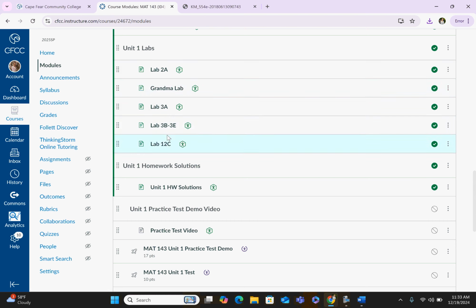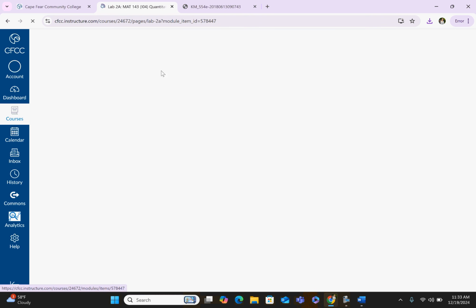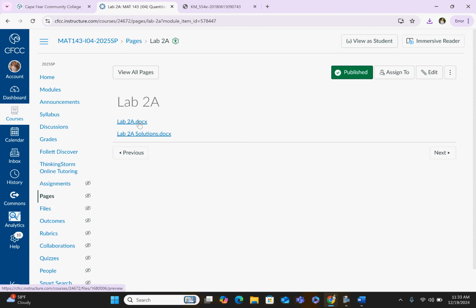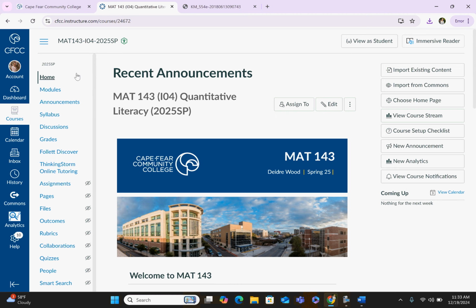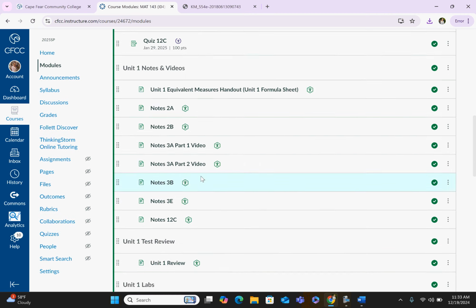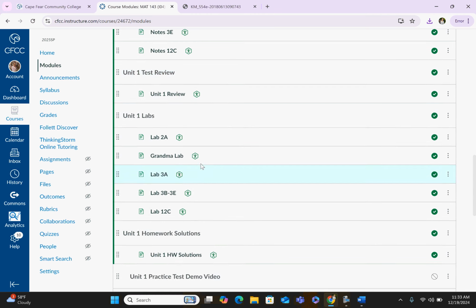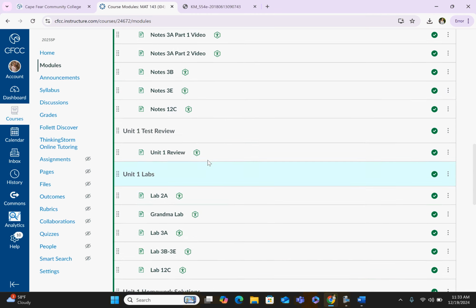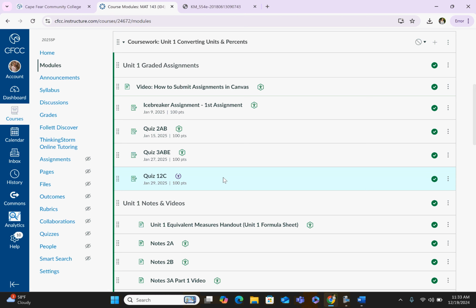Again, these labs are not graded. They are provided for you to practice with the material. You're given a blank lab and a worked out solutions key for each lab. If you ever have questions about any kind of lab or something, definitely reach out to me. I'll talk about where to do that in just a moment. So like I said, you've got notes and videos, you've got a review, you've got labs, and you've got homework solutions. When it gets closer to test time, you will also have your Unit 1 test that will be posted up here at the top with your Unit 1 graded assignments.